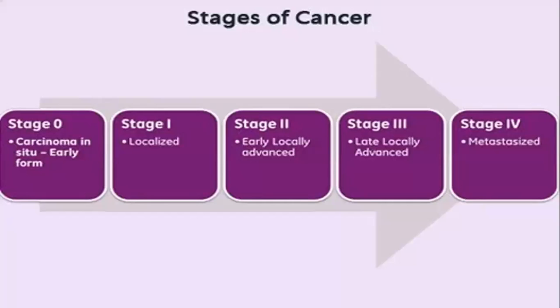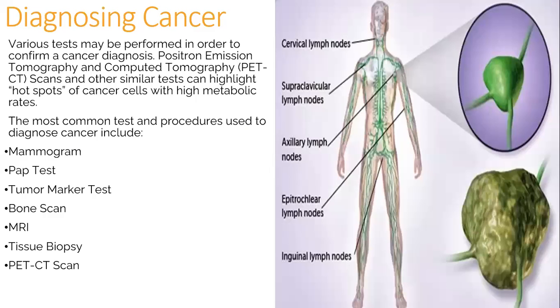Stages of cancer. Stage 0 is carcinoma in situ, early form. Stage 1 is localized form. Stage 2 is early locally advanced form. Stage 3 is late locally advanced. And stage 4 is metastasized.